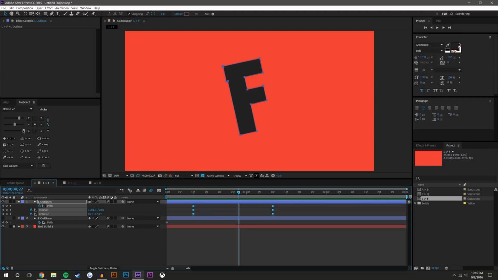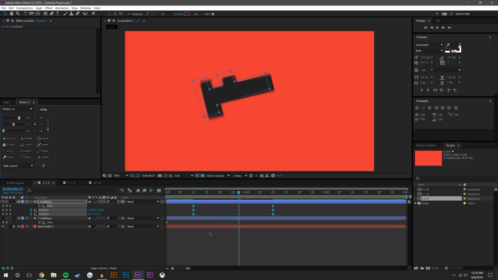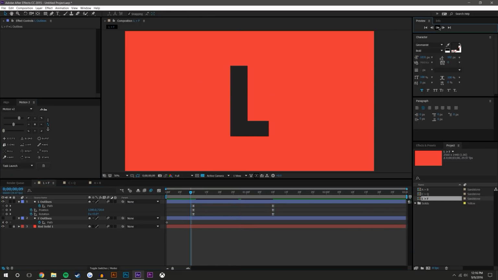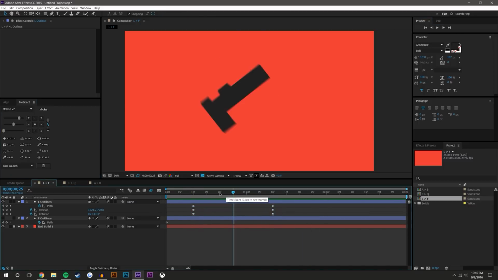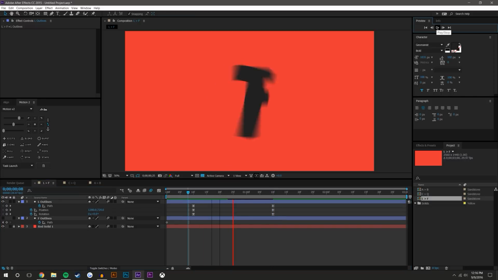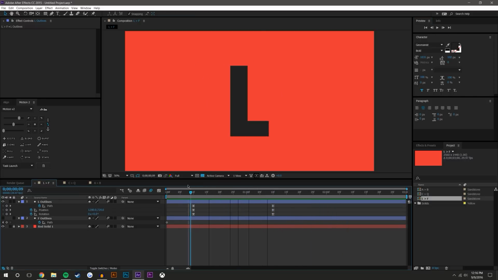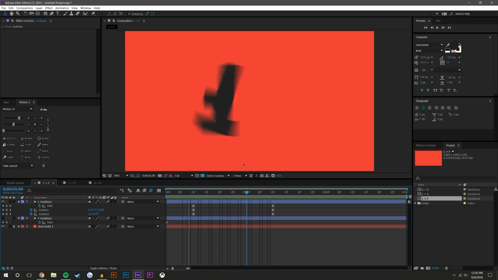It's not by any means the end-all be-all hand-drawn effect, but I think it looks not bad. We could even add another 180 to this. Give it a full spin. And that might be what you're looking for. You might want to change the axis a little bit or not. So that's just a quick look on how to do that.